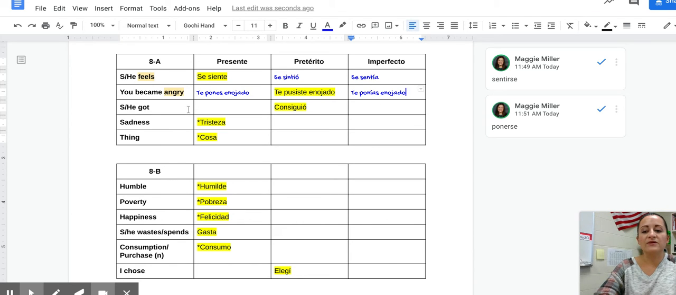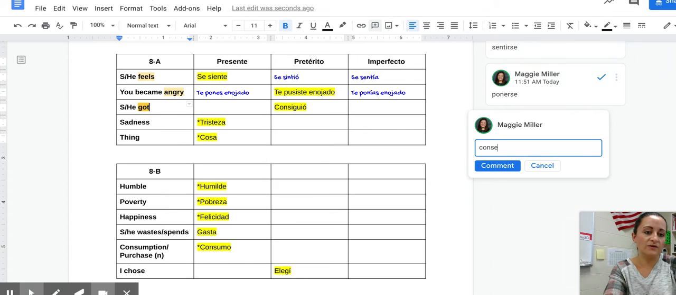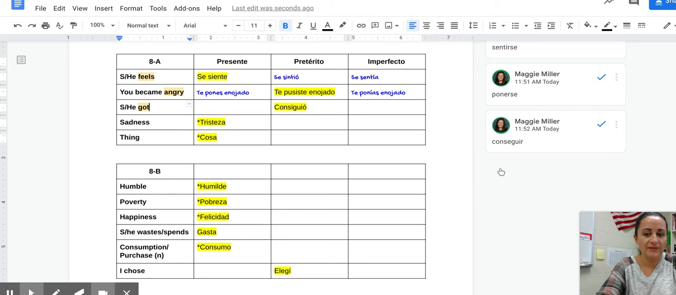Again, this is one that we saw in El Hombre Feliz worksheets. So he or she got, repiten, consiguió. Now, to get is conseguir. In Spanish 2, we did learn the verb seguir and how to conjugate it. So I want you to try to think back to that information because that will help you. We're just putting a prefix on the front. So to get is conseguir.